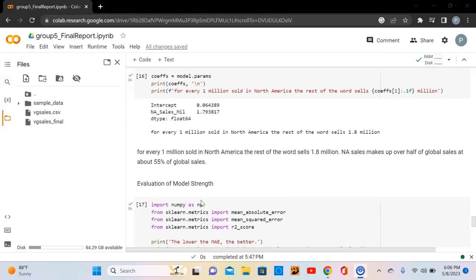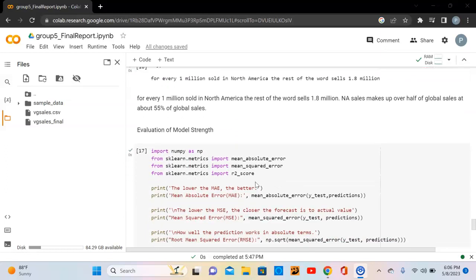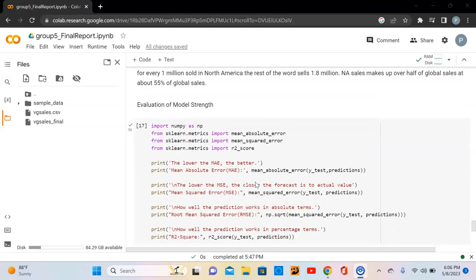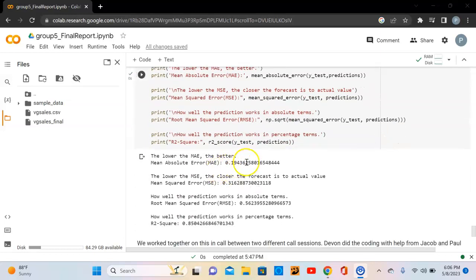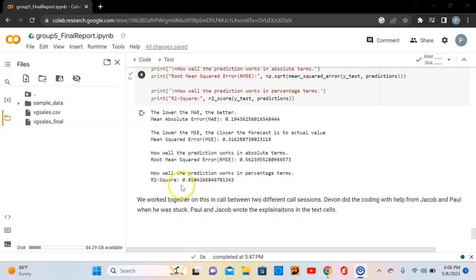In order to analyze the strength of our model, we analyzed 4 factors: the mean absolute error, the mean squared error, the root mean squared error, or how well our prediction works in absolute terms, and the R-squared value, or how well our prediction works in percentage value. With our mean absolute error value and the mean squared error, the lower the values, the better, and these values are very low, as you can see. The RMSE is 0.562, which gives us a predictive value with 85% accuracy.